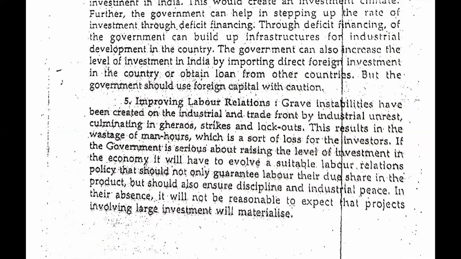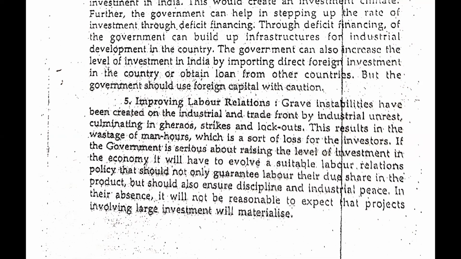So it is also very important to have strict labor laws, so that labor would get justice and have no conflict with the industries. They would get minimum wages. There must be rules for the minimum wages that need to be paid to them by the industries.